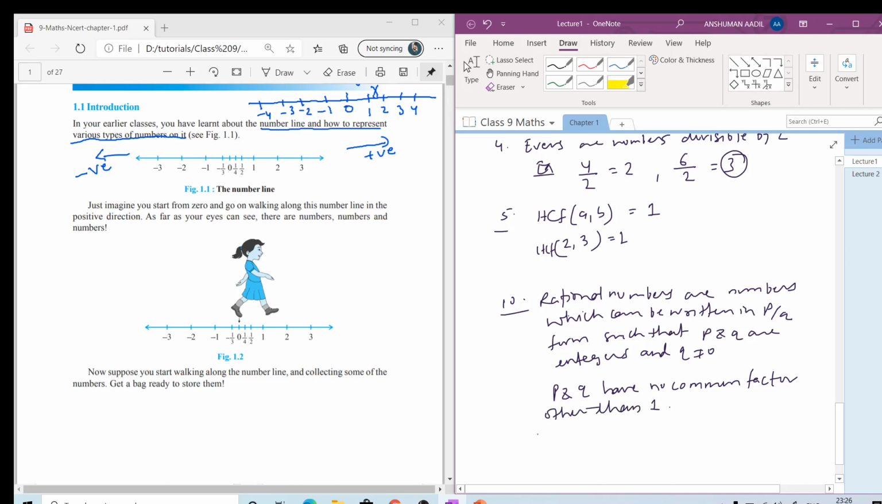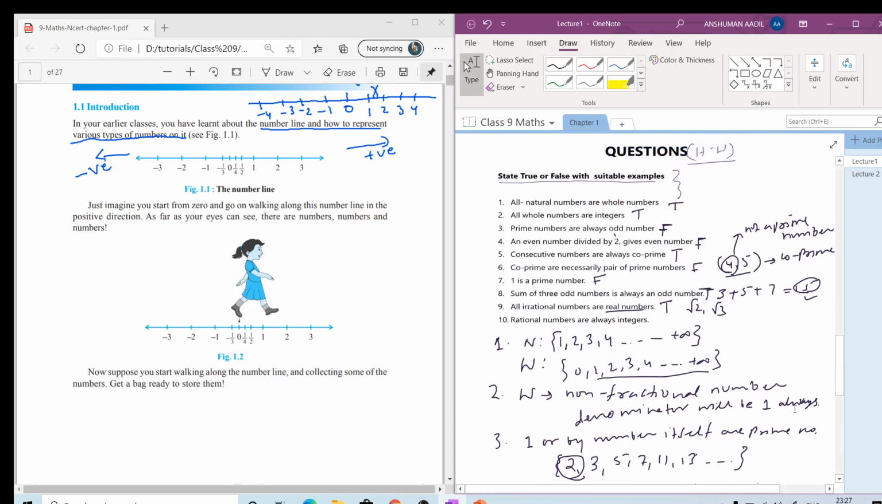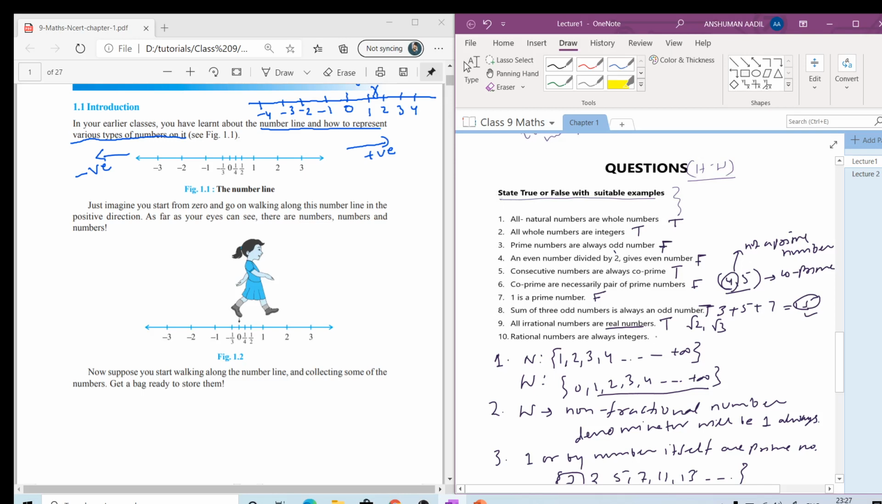So we can take any numbers in the form of P by Q, like 2 by 3, 5 by 1, 7 by 4. These all will represent a rational number, but it is not necessary that rational numbers are always integers, because here P and Q are integers, but the number itself is not an integer, like 2 by 3 is a fractional number. So this statement will not hold true always. Hence, this statement will not be true. It will be a false statement.